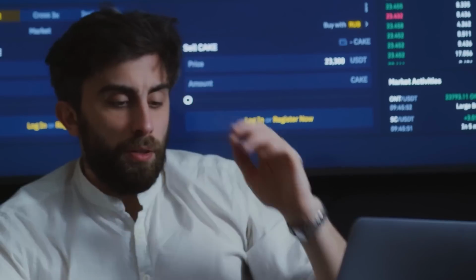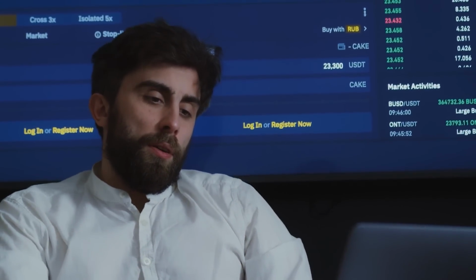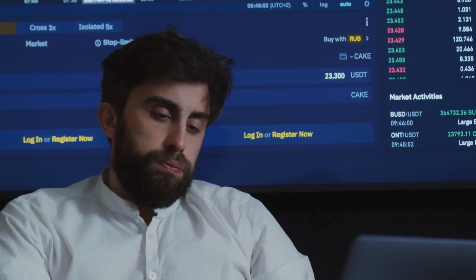You are most likely going to average it. Then it falls down to 60 rupees. What are you going to do? You are going to average it even more. So you are downward averaging it. Now the problem happens that if that stock is bad, now you have purchased so much of it and you're sitting on so much loss that it might give you a headache.